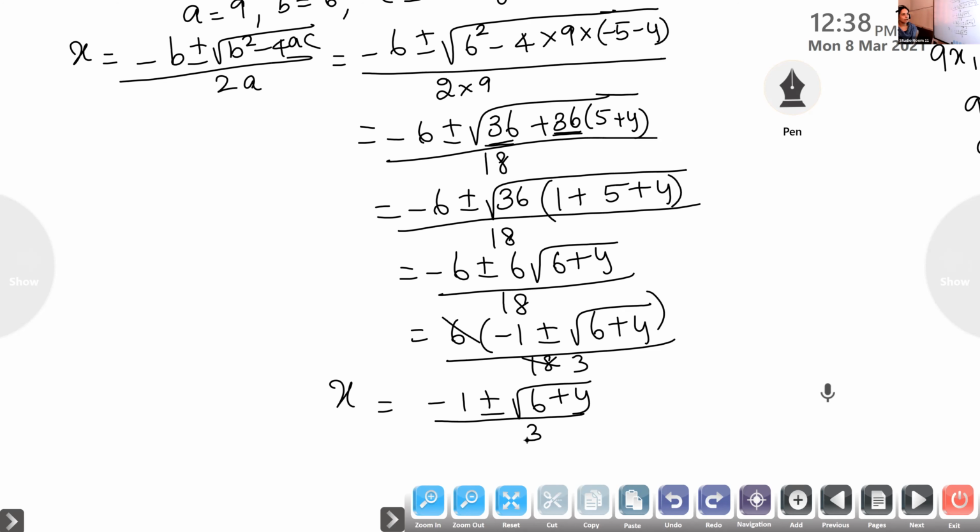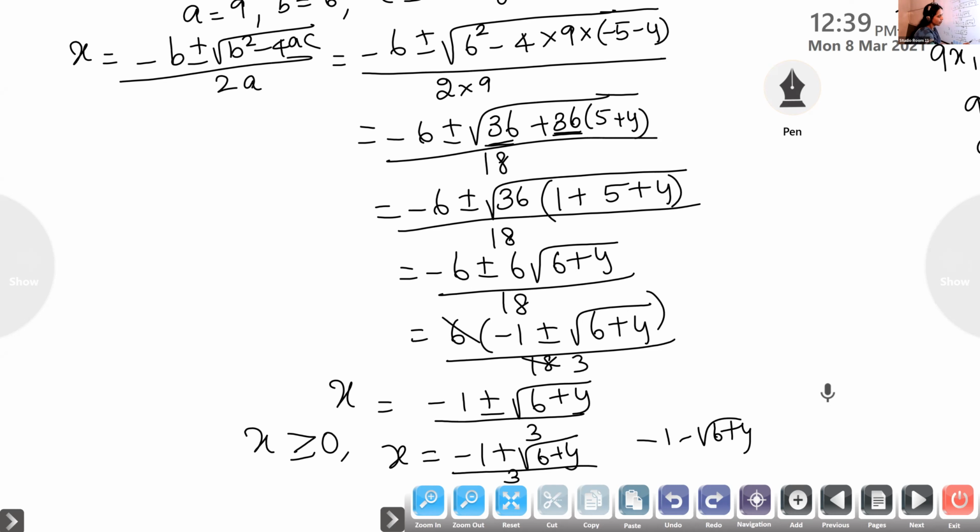Okay. Now listen here, Gauri. Since x is greater than 0, x we are taking from R plus, which is positive. So we consider only this positive value. We are not considering minus 1 minus root of 6 plus y by 3, which is less than 0.